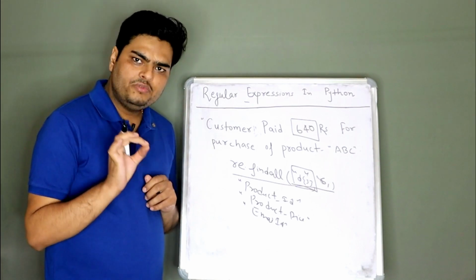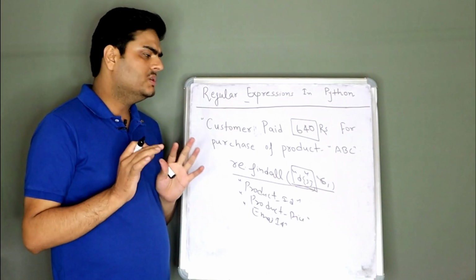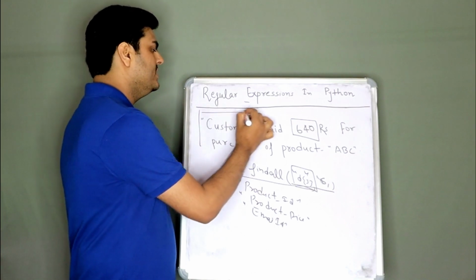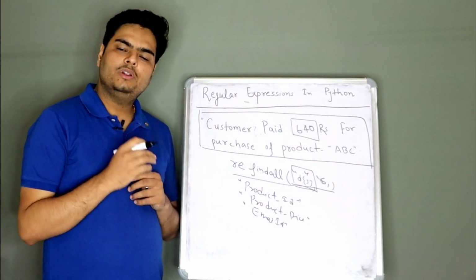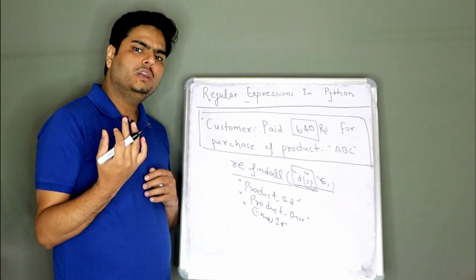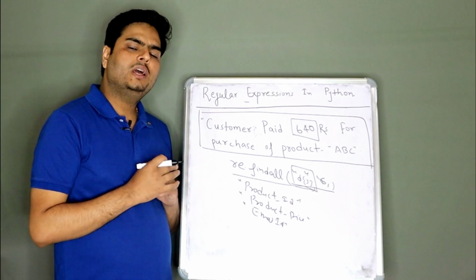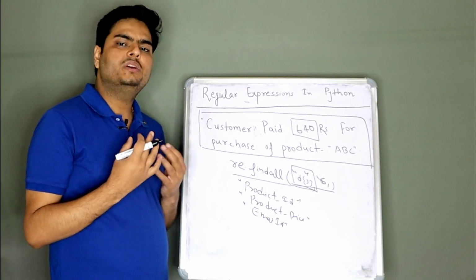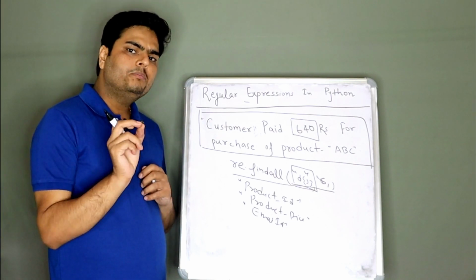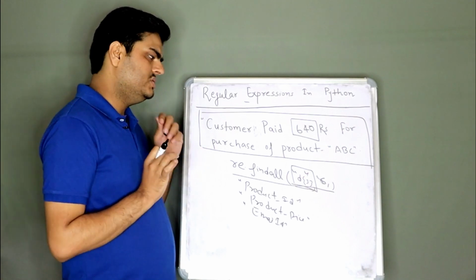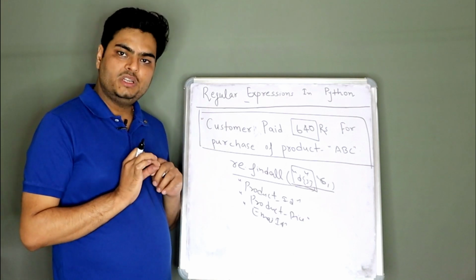But I want to specifically talk about how it will be useful for data science feature engineering, right? So suppose I want to do some analysis on this data. Obviously all of you know that I will go for some count vectorizer or TF-IDF or some kind of numerical representation of this, right? So I will have a vector which I can pass through some classification model and train my model. But I'm also interested in knowing if some particular keywords are specifically present in this string. For example, I'm interested in knowing if customer email ID is present here.